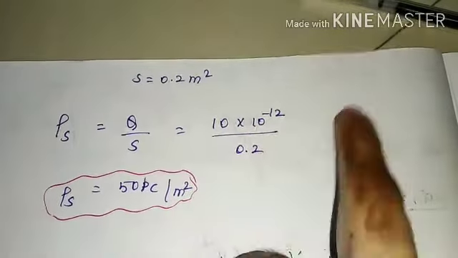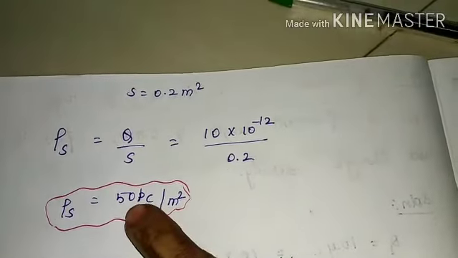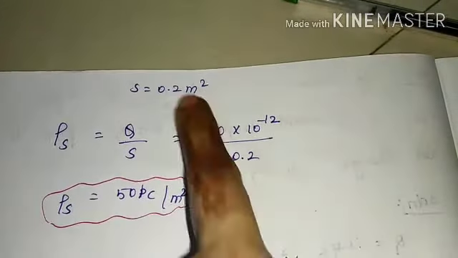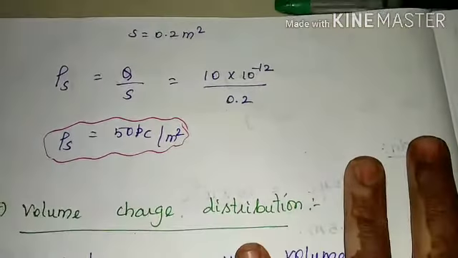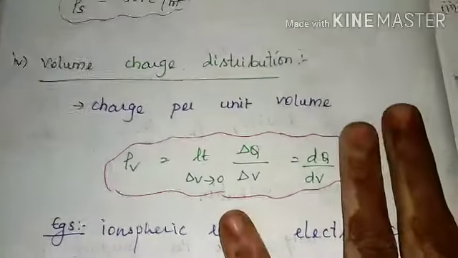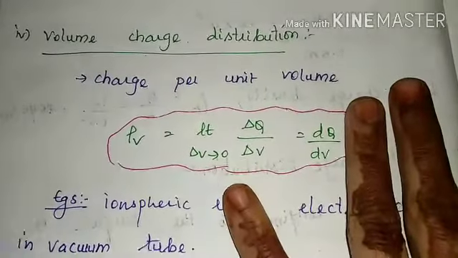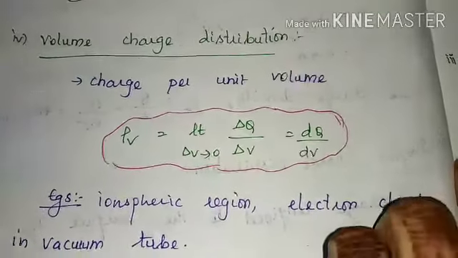So the 10 power minus 12 is carried over, so pico in this. Picocoulomb, this 0.2 is in meter square. So picocoulomb per meter square. So this is the surface charge density. Next we will see our last type of distribution, that is volume charge distribution.